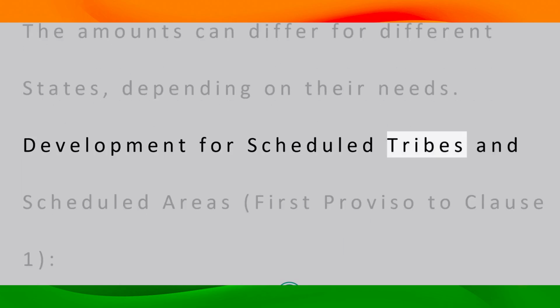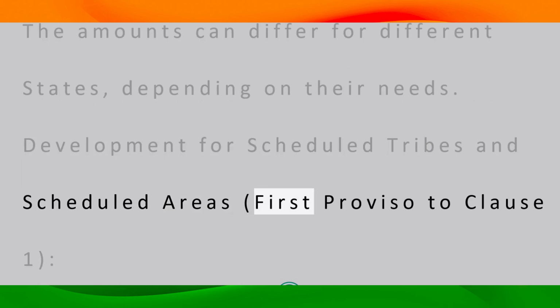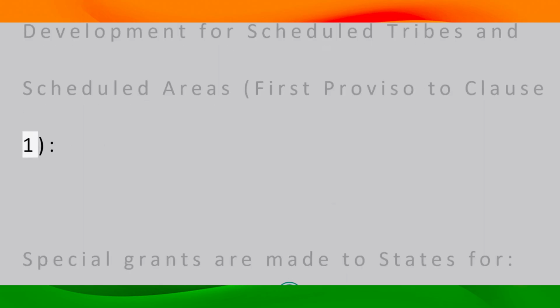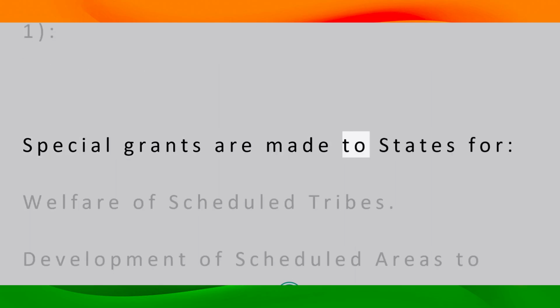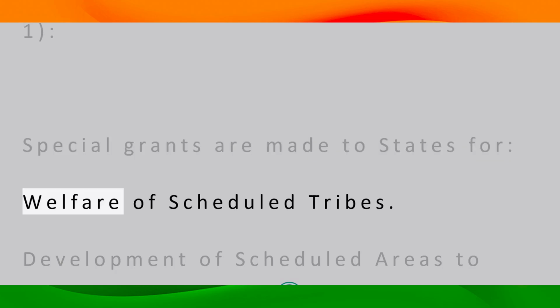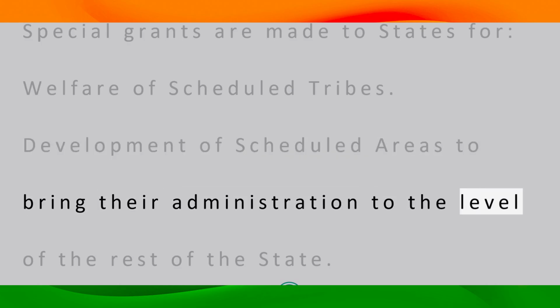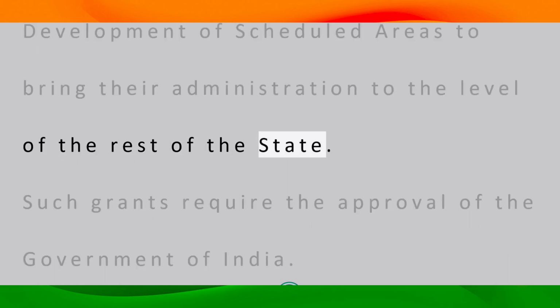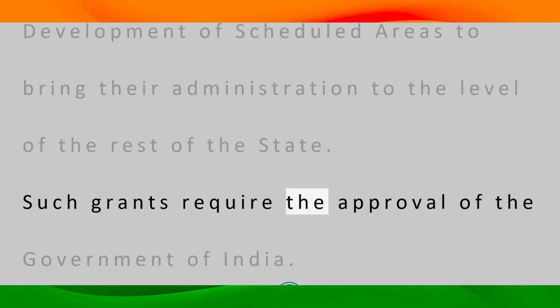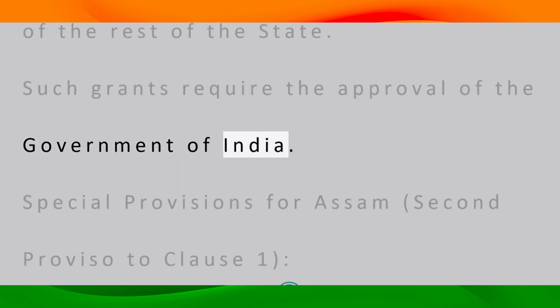Development for scheduled tribes and scheduled areas, first proviso to Clause 1. Special grants are made to states for the welfare of scheduled tribes and the development of scheduled areas to bring their administration to the level of the rest of the state. Such grants require the approval of the Government of India.